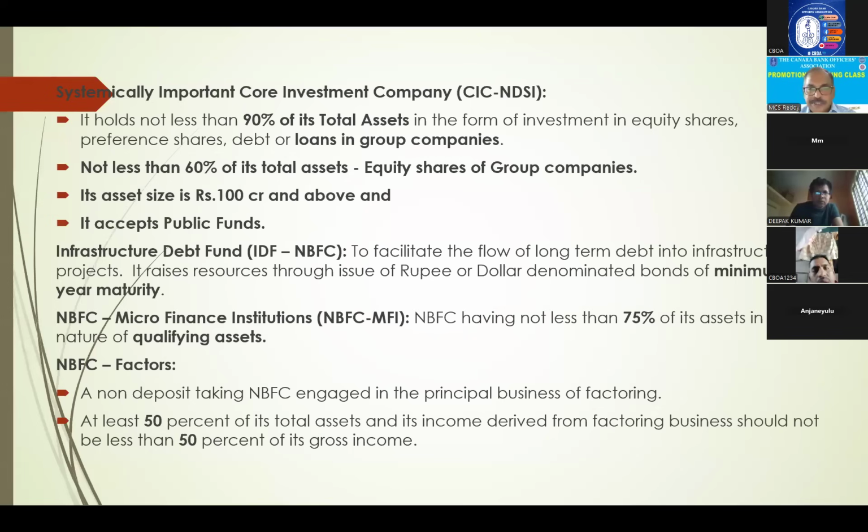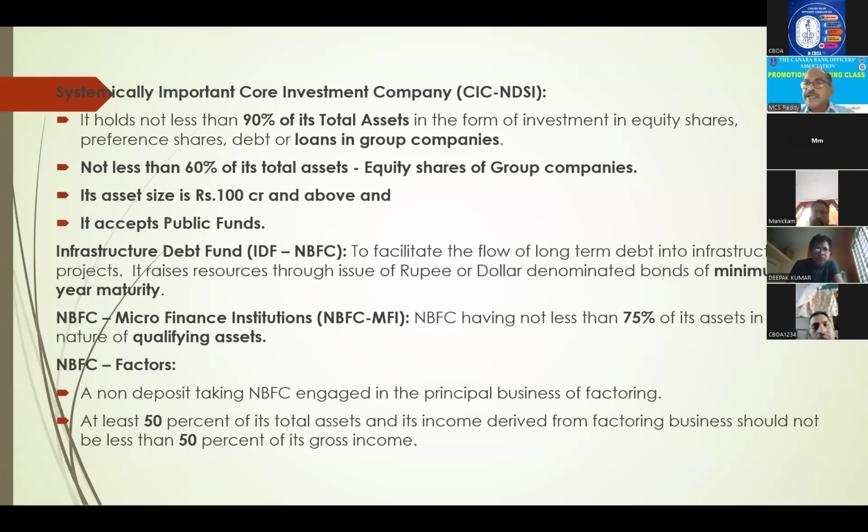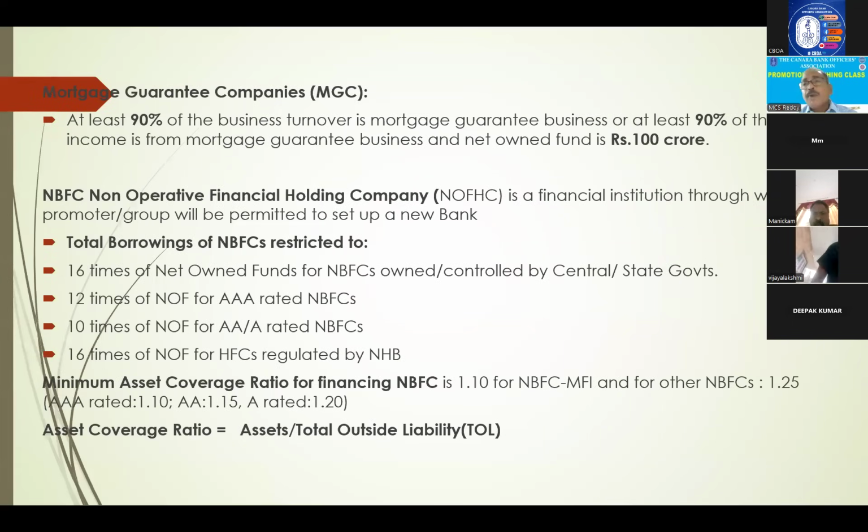Non-deposit taking NBFC engaged in the principal business of factoring. That means purchasing book debts only. So out of their total assets, 50% should be factoring activity assets only. That means at least 50% of their loans are given for factoring activity. Then we call it NBFC factoring, right? Mortgage guarantee companies. Here 90% of their loans are given for mortgage activities only, right?